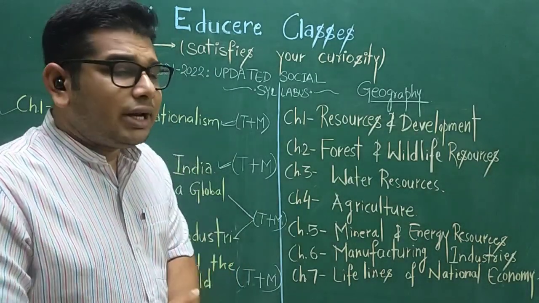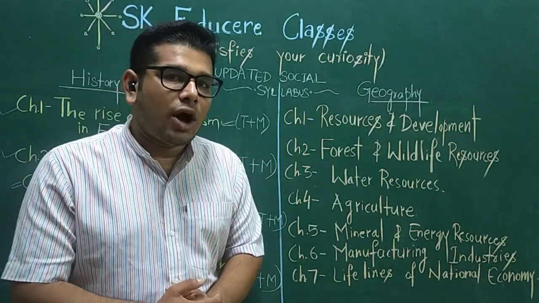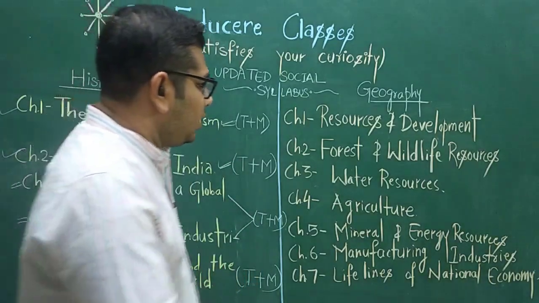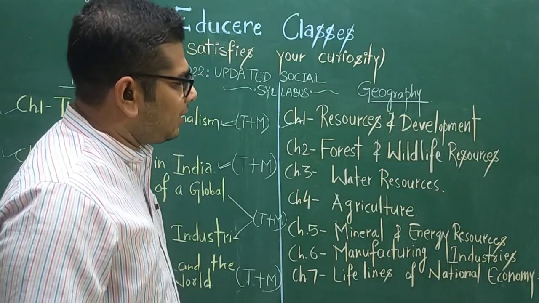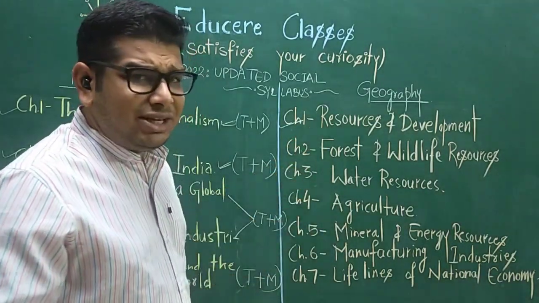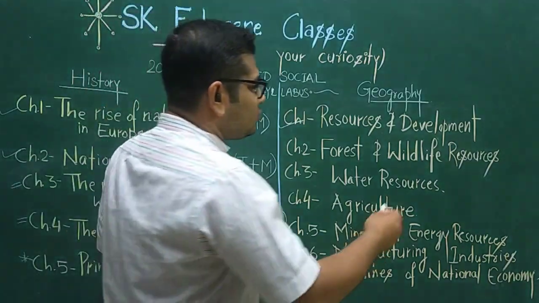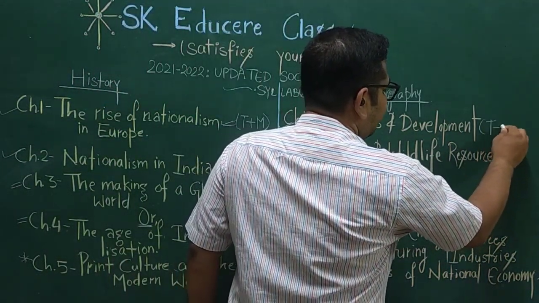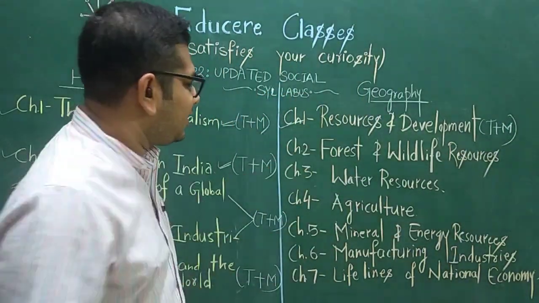Now we will look at how many chapters are going to come in the board examination of 2022. The first chapter will come, that is resources and development, and obviously from geography also map work is coming in the board exam. So both theory and map work questions you will face from the first chapter.